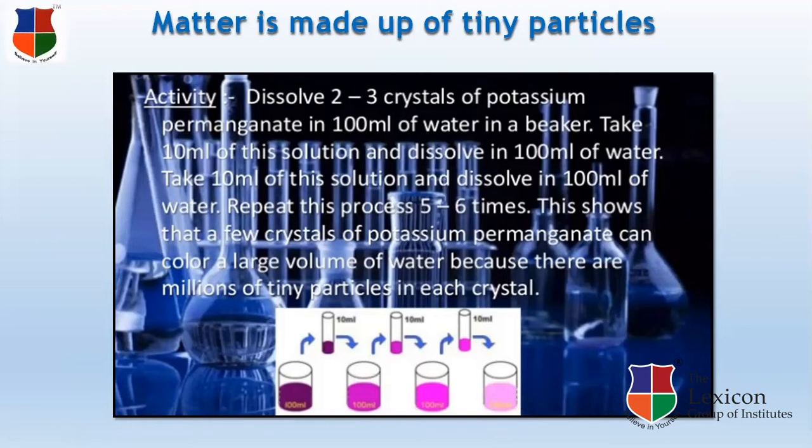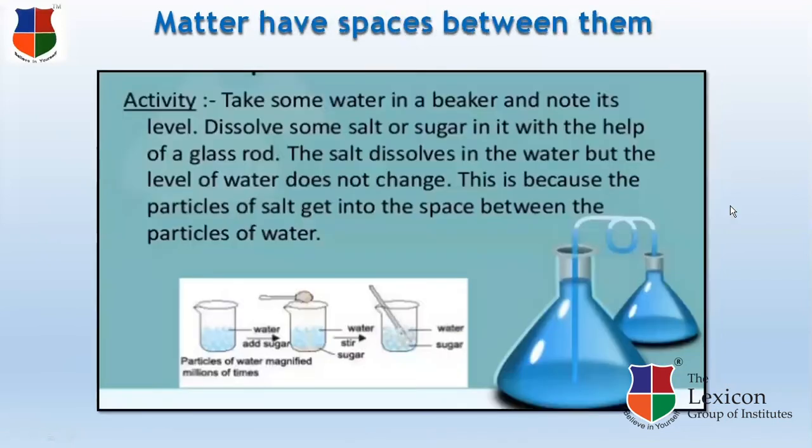Why is it possible? Because even a small amount of KMnO4 contains tiny particles, as it is a solid, a matter in solid state, so it is capable of giving color to the solution. Okay, so this indicates that matter is made up of tiny particles. Now next is matter has spaces between its particles.